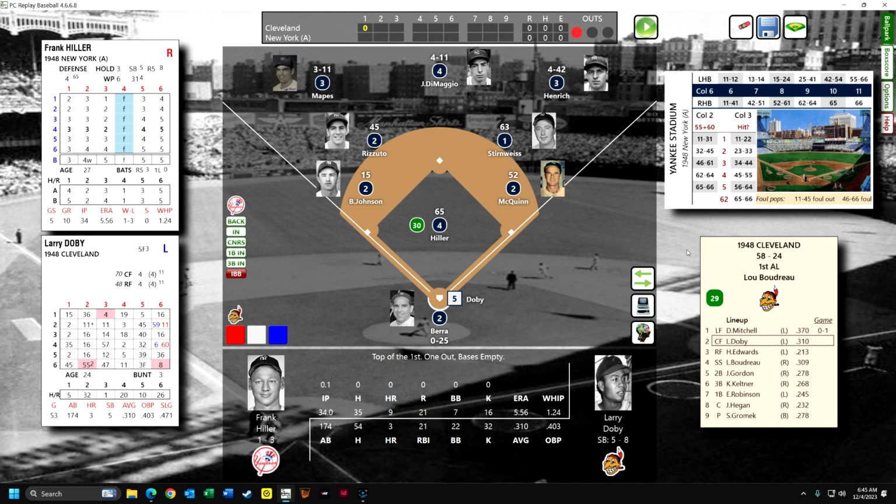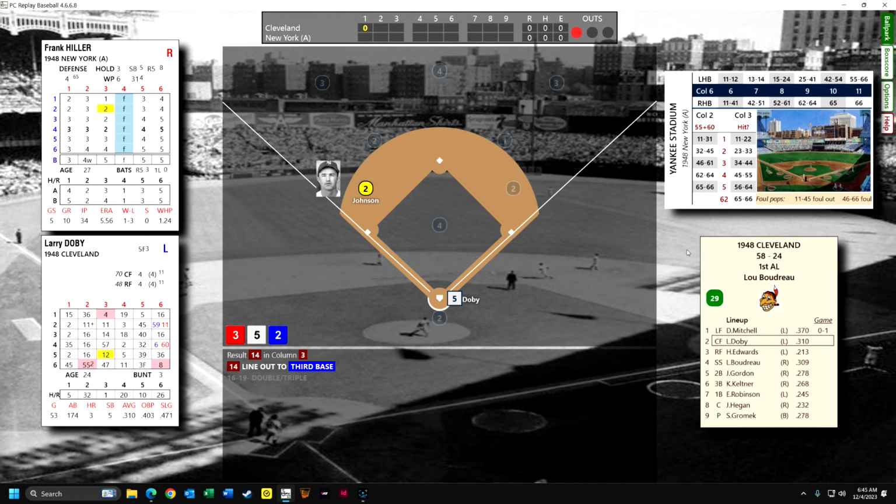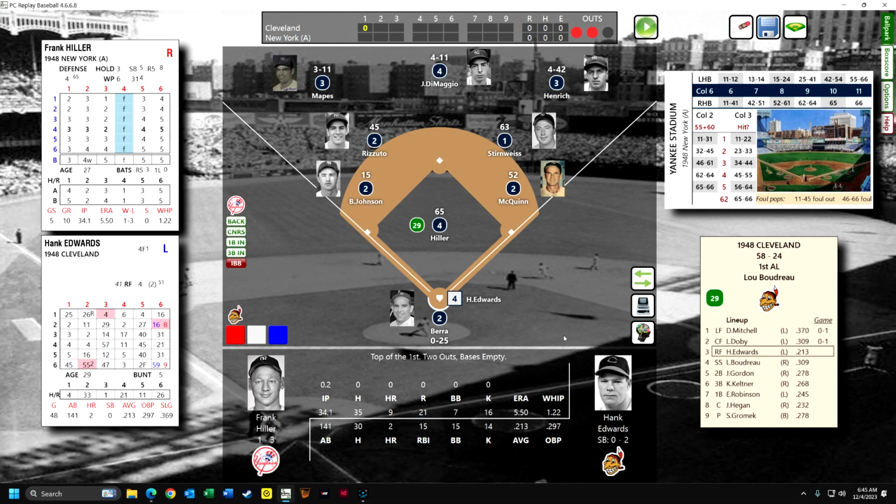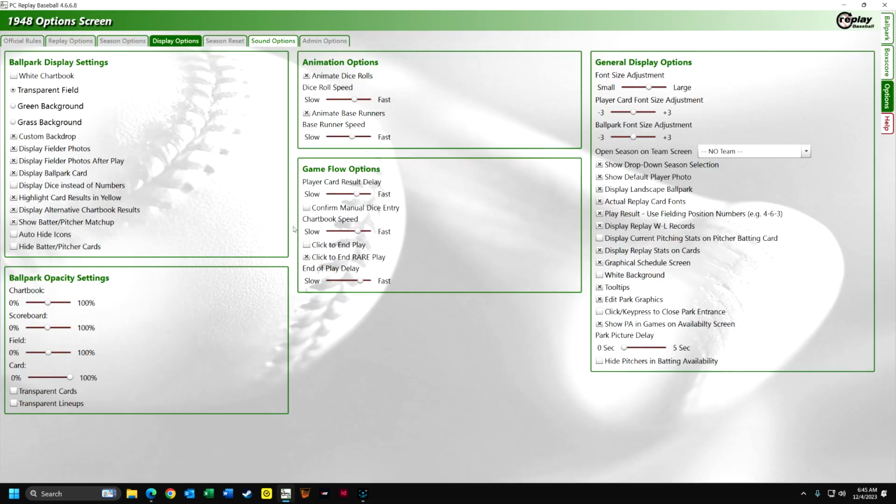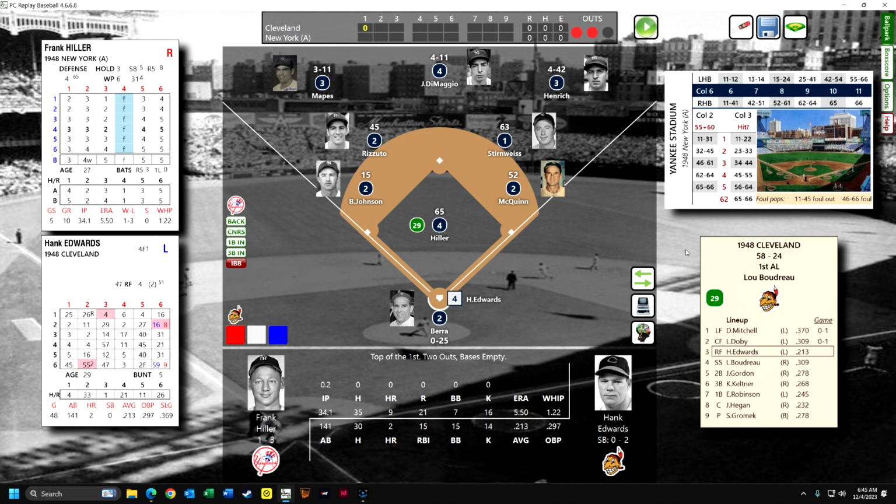So now Doby is at bat, hitting .310, and this is his rookie season. And it looks like he lined out to third base. I'm going to set this so that I have to click it to continue on in case I wanted to explain anything. Otherwise it just goes right on to the next hitter, which is how it normally should be if you want to do a replay. And I'm replaying every game of this 1948 season. I didn't know a lot about the 1948 season, but I'm glad I am doing this, because it really is showing me a lot of insight into how things worked in 1948.